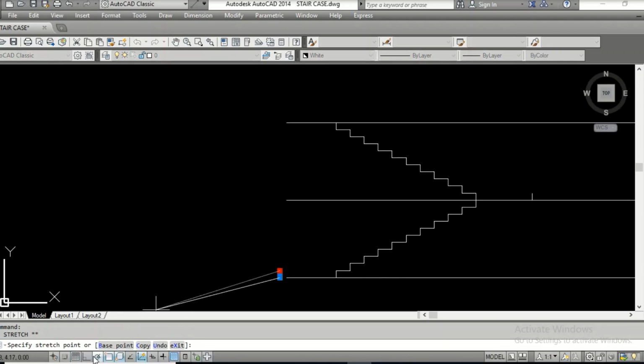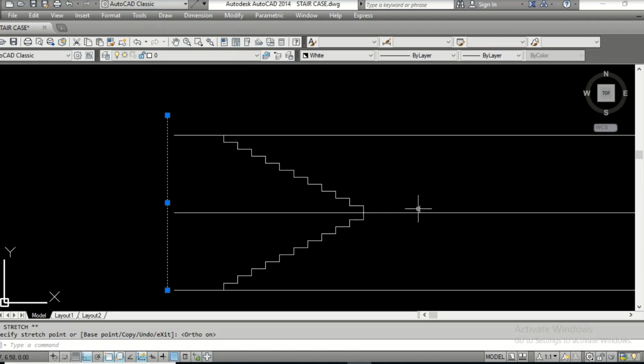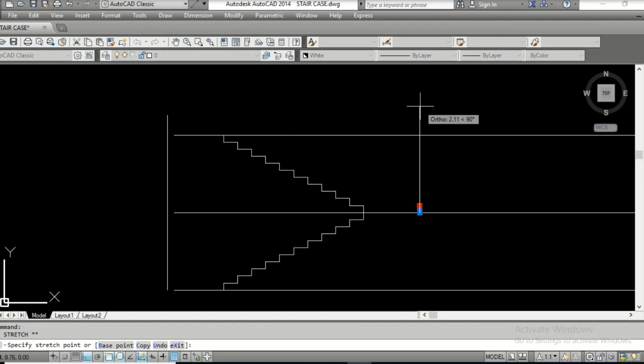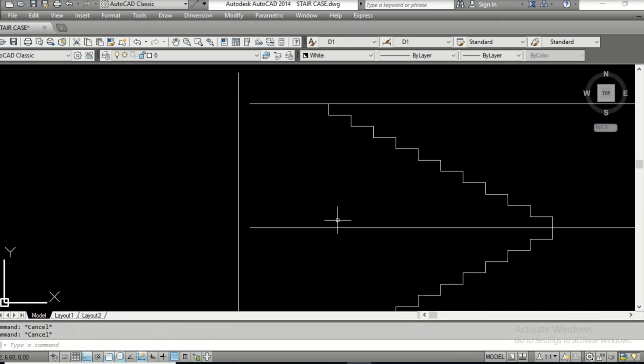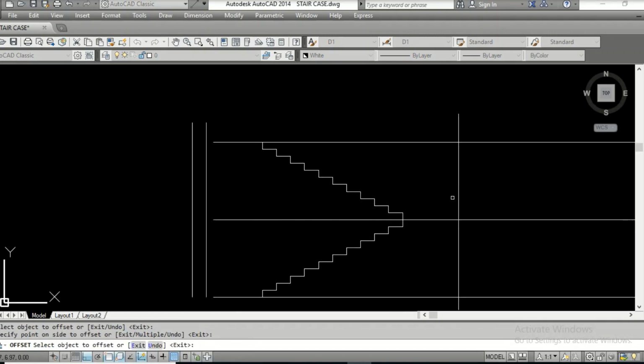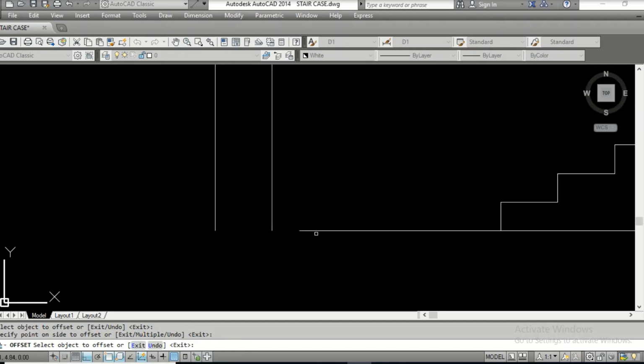Again, F8 on. Okay, this two. You can use any command to extend this line here. A lot of commands are there. Okay, so offset 0.3, that is the width of the wall here. Again 0.3. Okay, just extend this.